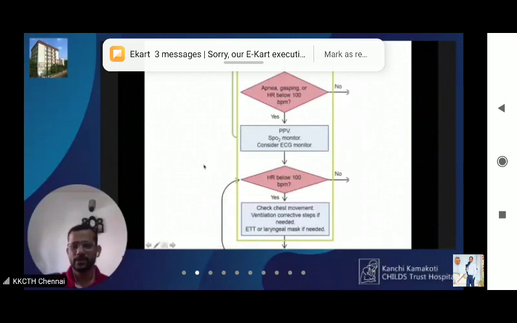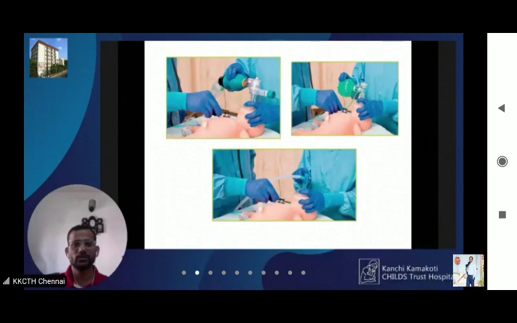Okay. So now let us look at how to provide positive pressure ventilation. What are the steps? What are the devices used? As we described earlier in the free flow oxygen section, you can use either a flow inflating bag or the self-inflating bag, which we commonly use for resuscitation. The flow inflating bag will only be used by anesthetists. It is not available in any of the labor rooms or NICUs in our country.